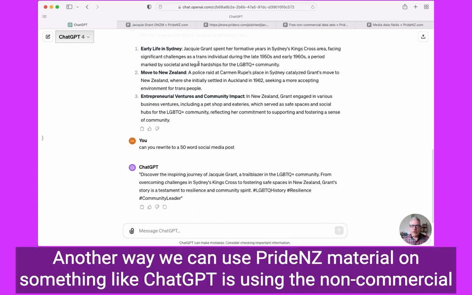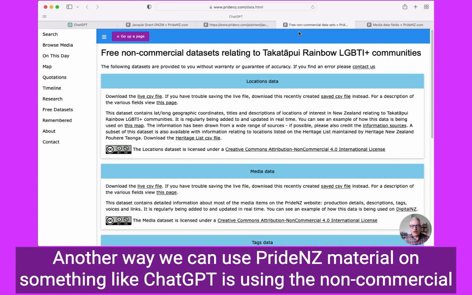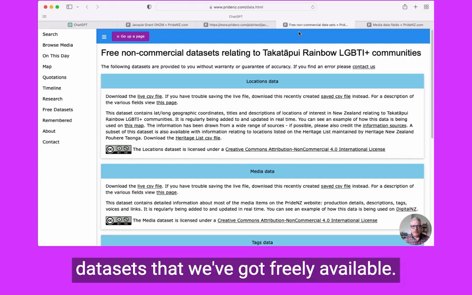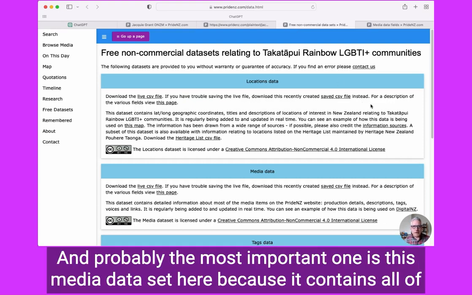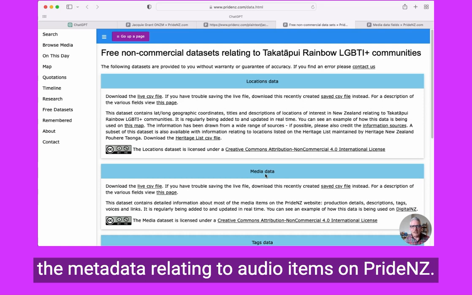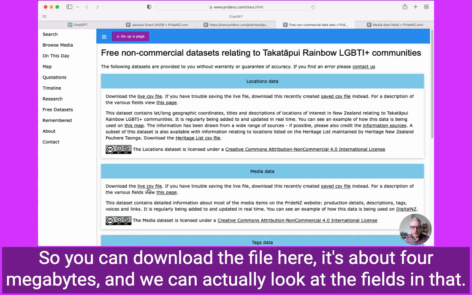Another way we can use PrideNZ material on something like ChatGPT is using the non-commercial data sets that we've got freely available. Probably the most important one is this media data set here, because it contains all of the metadata relating to audio items on PrideNZ. So you can download the file here.